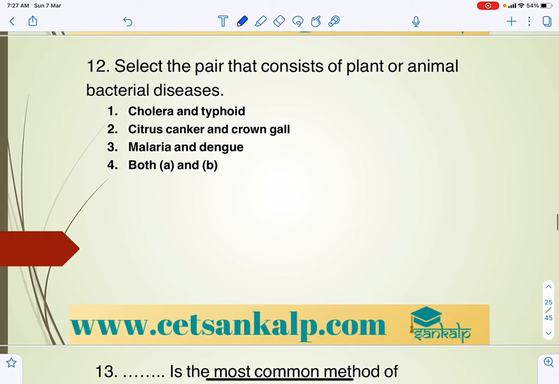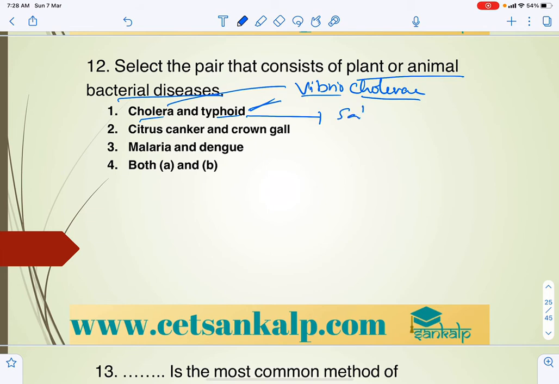Select the pair which consists of plant or animal bacterial disease, right? Which mainly affects the animals? Cholera and typhoid. Cholera is caused by Vibrio cholerae, and typhoid by Salmonella typhi. Citrus canker and crown gall are also bacterial diseases.